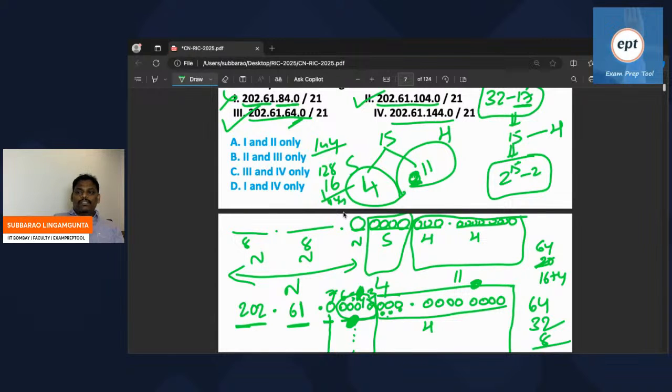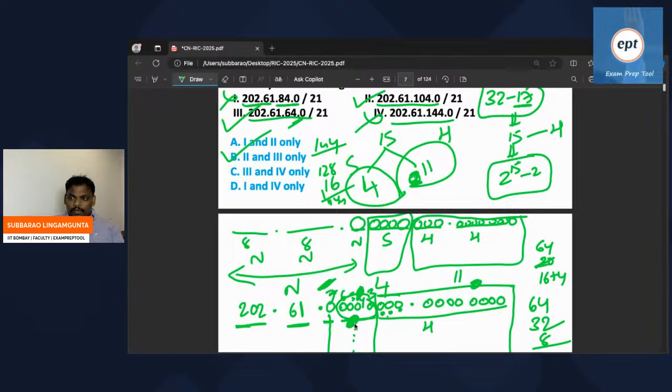So 2 power 7 is 128. Oh, 2 power 7, remember it is not part of the subnet. 144 is not possible because 2 power 7 is not part of the subnet. So it is not possible. So the fourth is also not possible. So 2 and 3 are possible. So B is the answer.